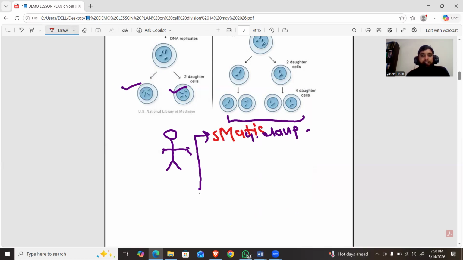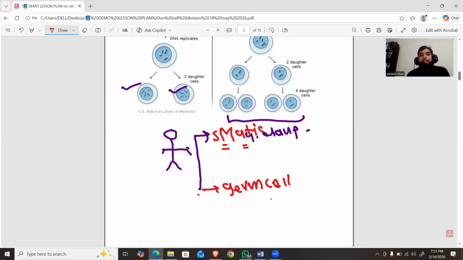Somatic cells, and the second one is called germ cells or sex cells. Somatic cells means the cells present in our body. I mean the cells present in our skin, small intestine, large intestine, stomach, eyes, hair. All these cells are called somatic cells. So somatic cells are responsible for the growth of the body.